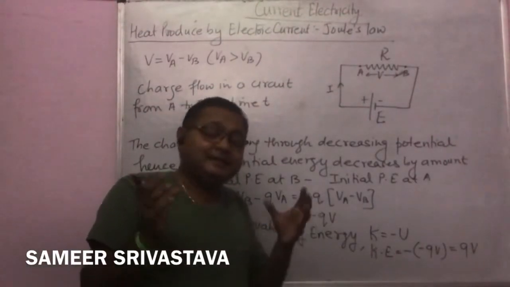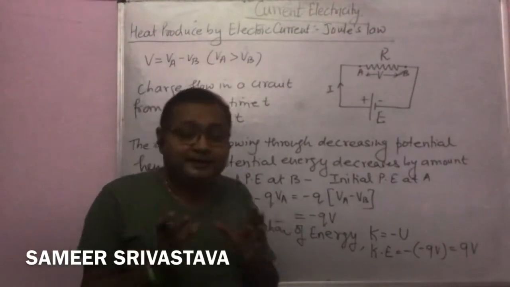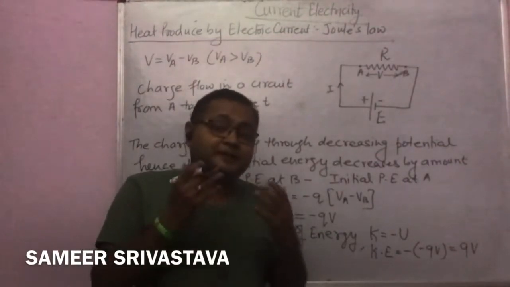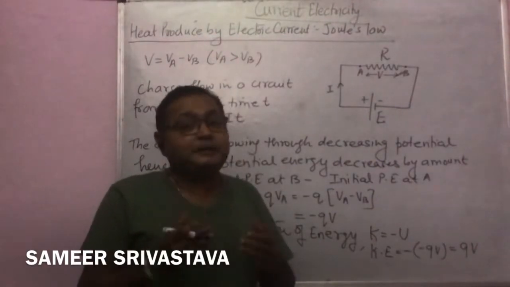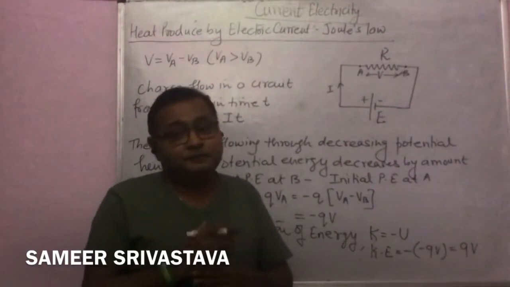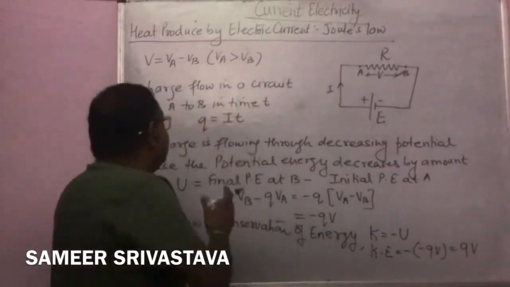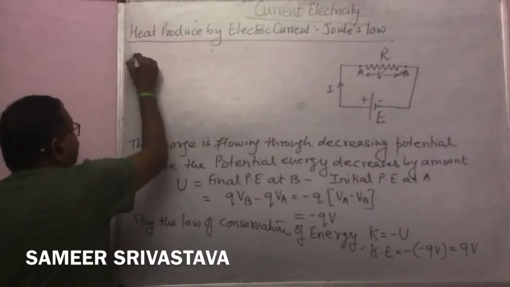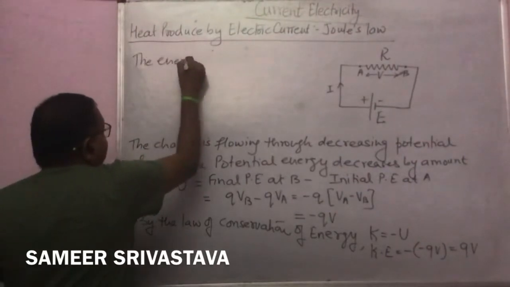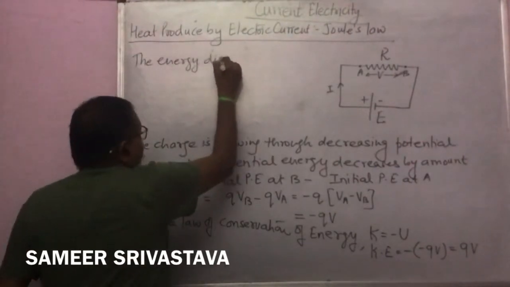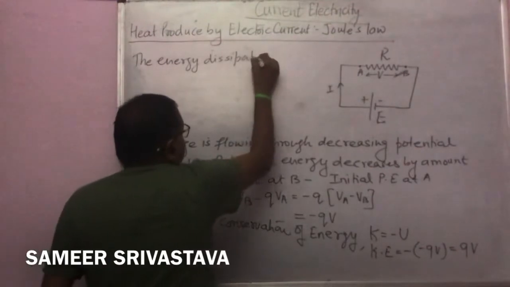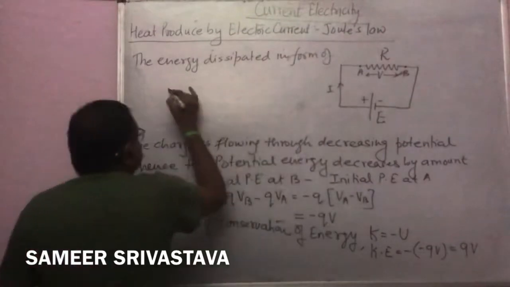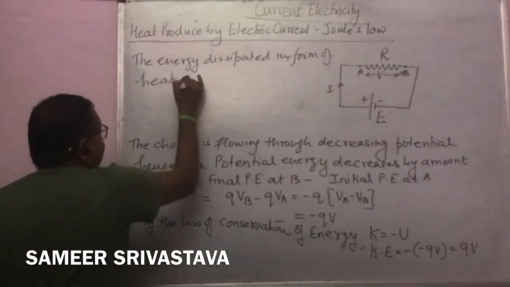The electrons collide with the atoms and ions, the ions vibrate more frequently, and they produce heat. The energy dissipated in the form of heat in time t